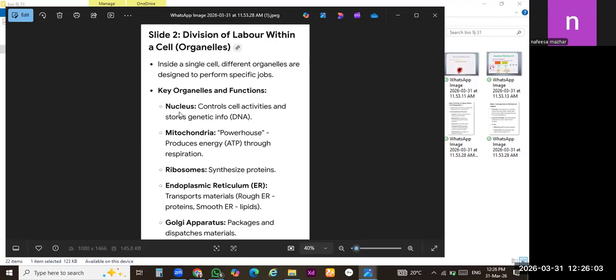Let's suppose the nucleus holds the genetic material, mitochondria produce ATP, the energy currency of the cell, ribosomes produce protein, and the endoplasmic reticulum transports material or protein from one part to another and also produces lipids. The Golgi apparatus can easily pack up the extra protein and extra lipids.